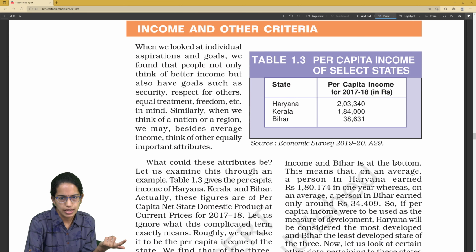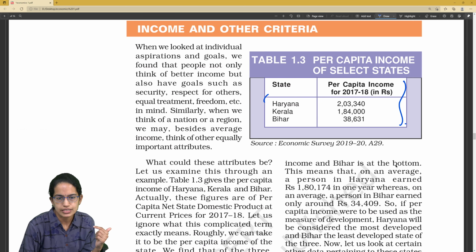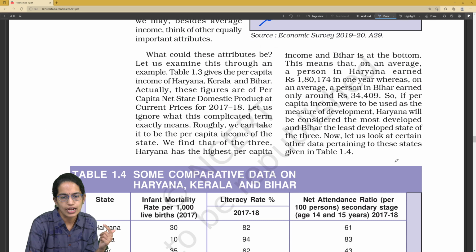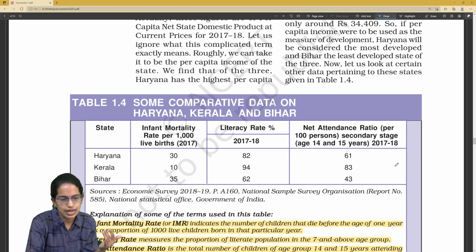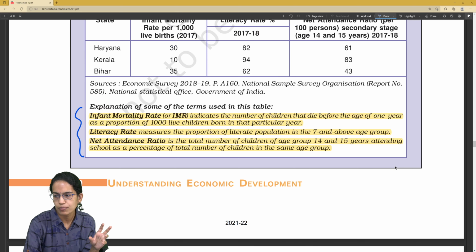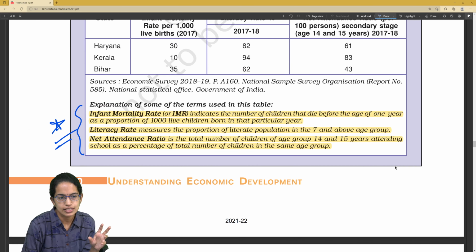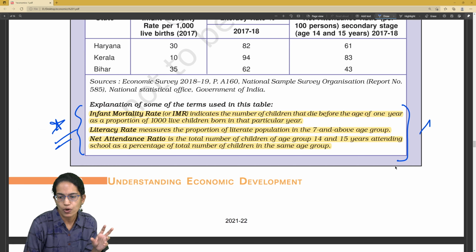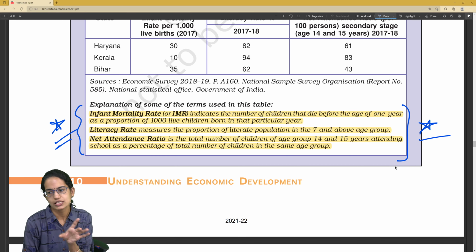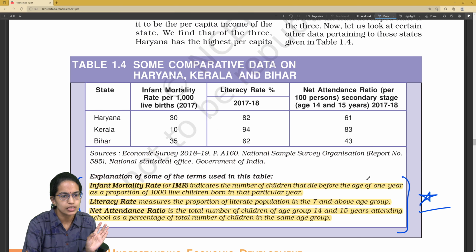The per capita income across various states, the highest versus the lowest, can be taken into account, and statistics can be given. Then some important terms and the definitions for the terms, very very important. What is infant mortality, literacy rate, and net attendance ratio? The definitions are important. Direct questions based on definitions can be part of your MCQ questions here.